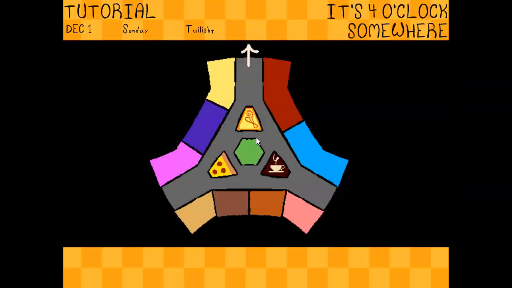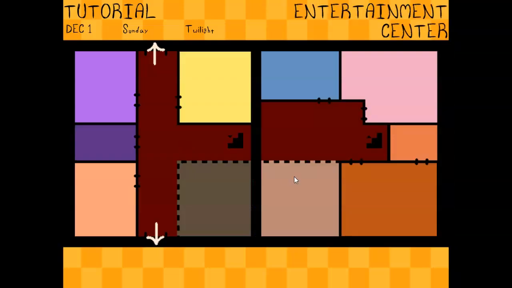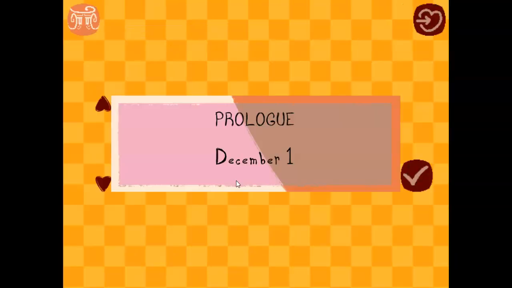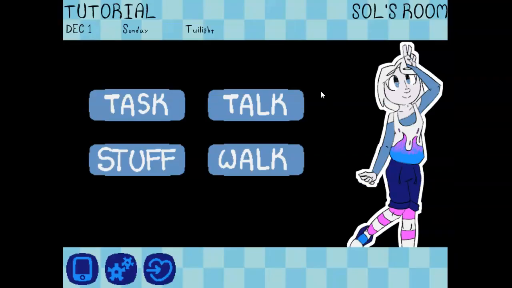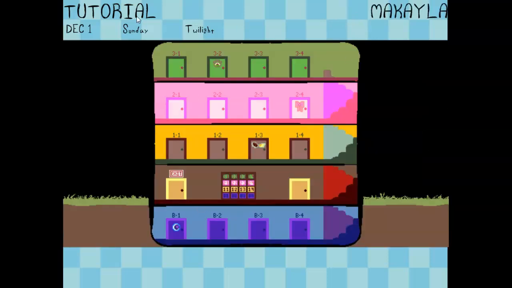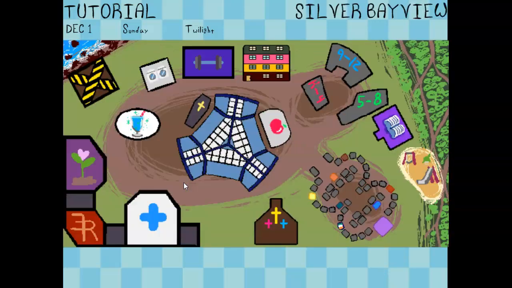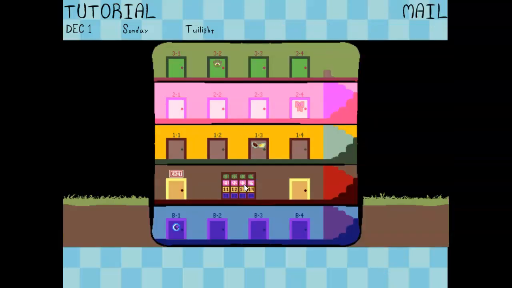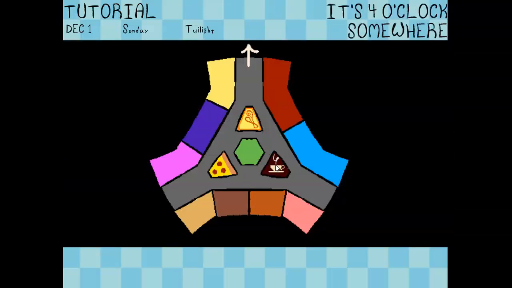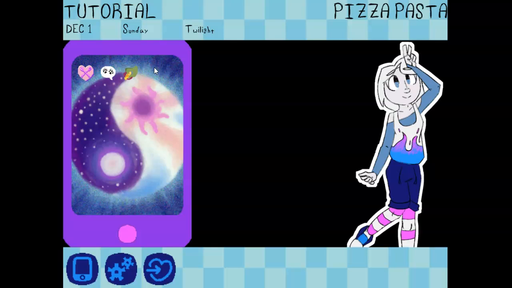That's pretty much it right now. I guess I'll put Miles back in his room. Sol, there's no difference for Sol except he starts in a different location, and as you can see, the coloring is different. Also, Sol will be able to check his mail here. I don't think I mentioned the mail. Let's go to Pizza Pasta. He also has a differently themed phone, but the icons are the same.